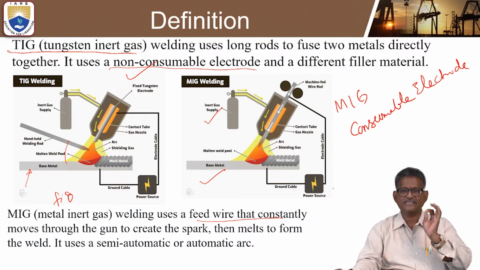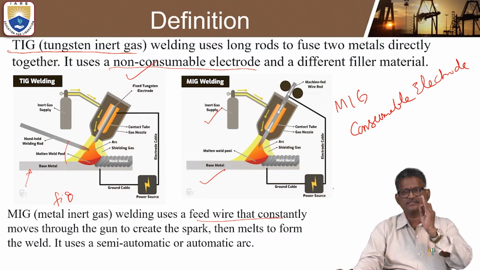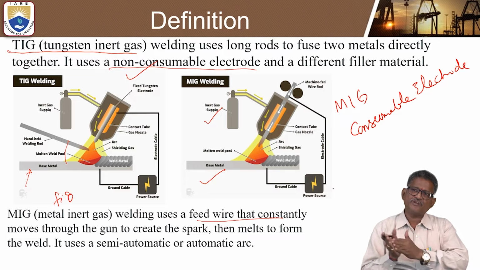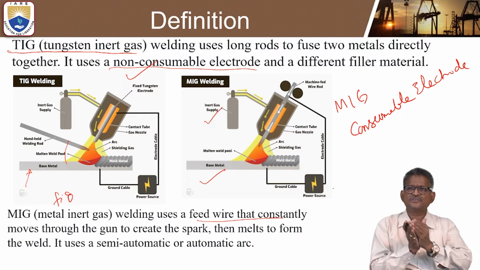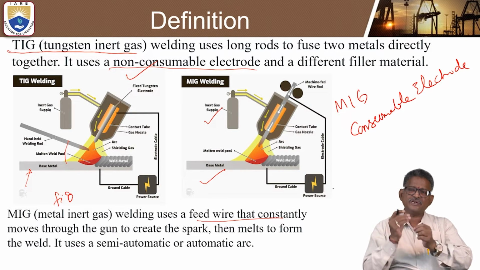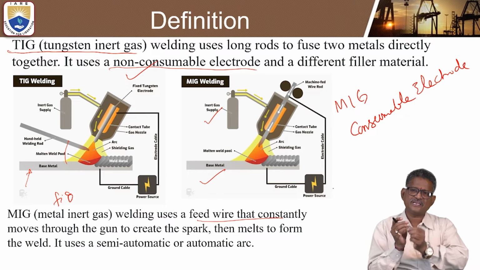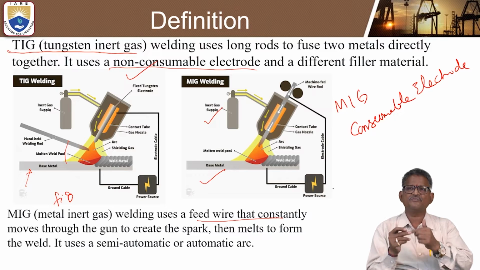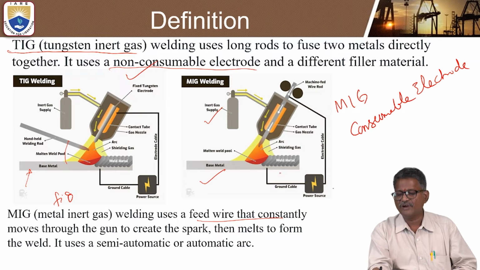That is why it is in the form of a wire. The feed wire is processed through the roller so that it is consumed as much as the metal requires. That amount of material will be joined together and form a joint. This is the weld metal.